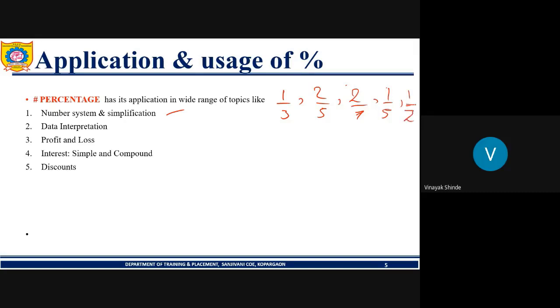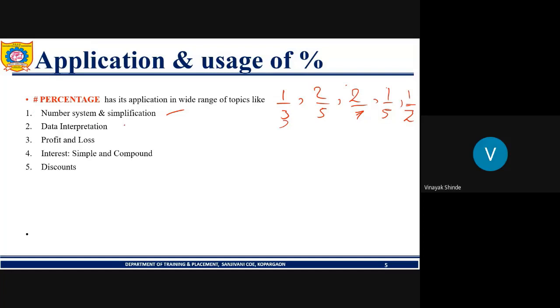If we have such fractions, we can find the smallest or highest value using the percentage concept. We can multiply all the numbers by 100, find the percentage, and on the basis of percentage we can do the comparison.